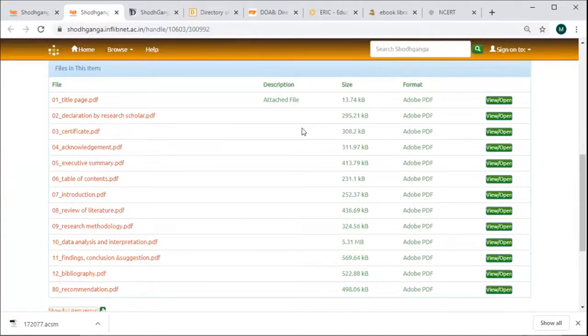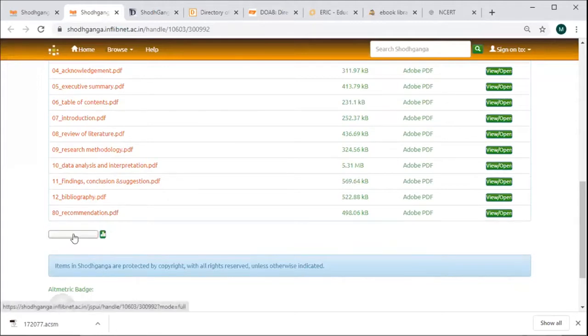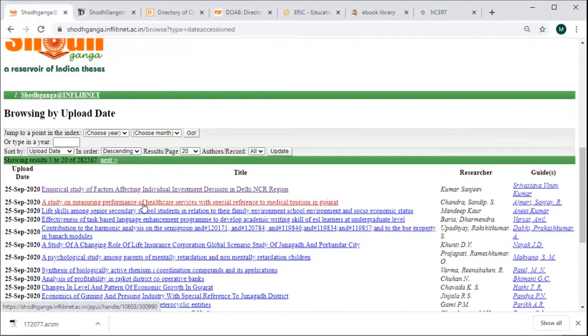First the title will be there, then declaration by the research scholar, certificate, then acknowledgement, executive summary, as per the data provided by the research scholar. We will take another one.